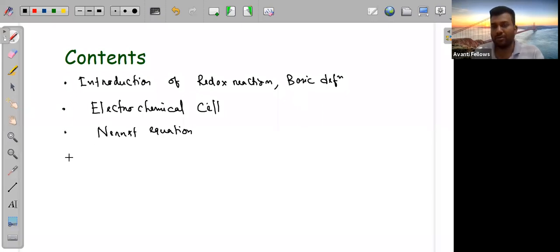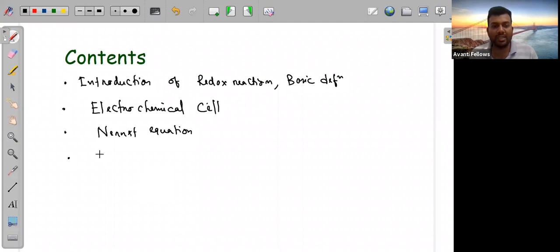Yes, Arun, I know most of the redox reaction is present in your class 11th also, but I think some people forget about that. That's why we'll do an introduction on redox reactions and some of the basic concepts of electrochemistry.